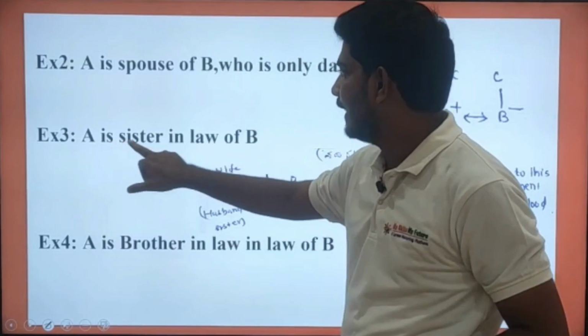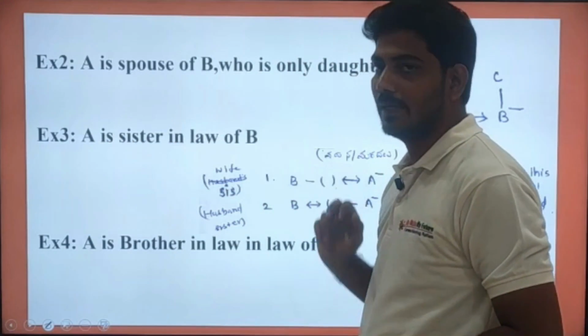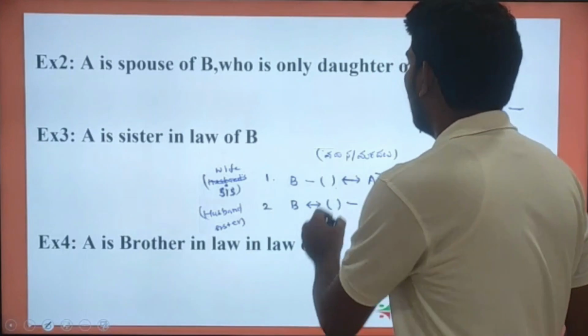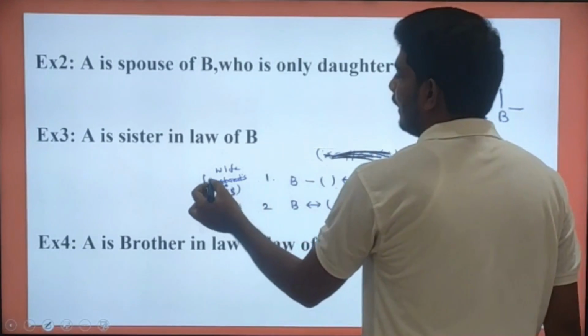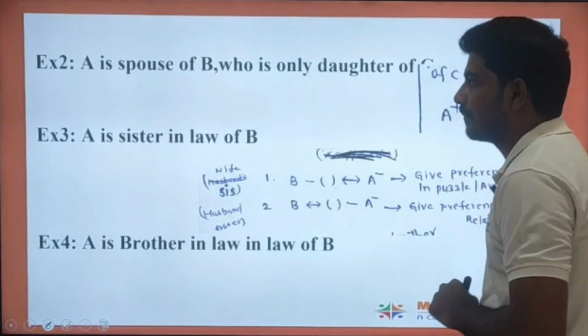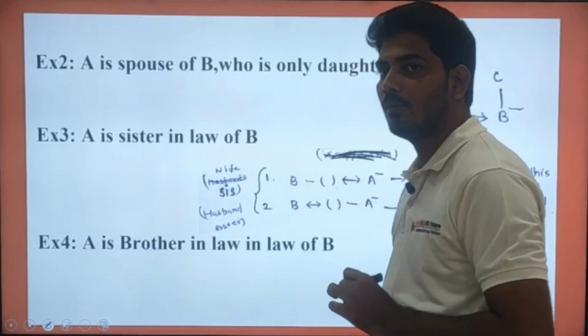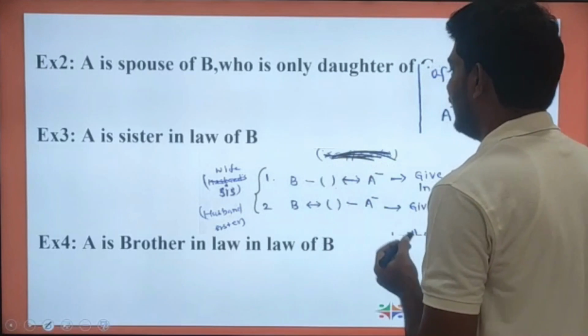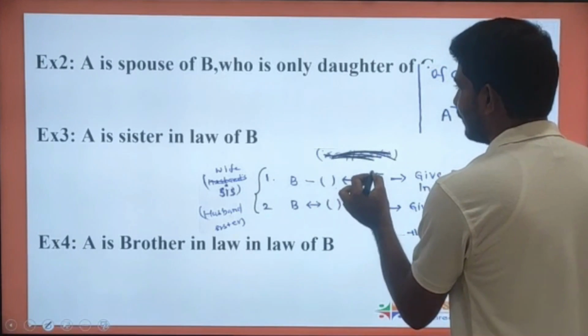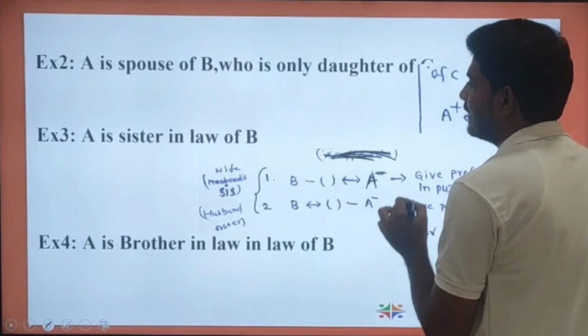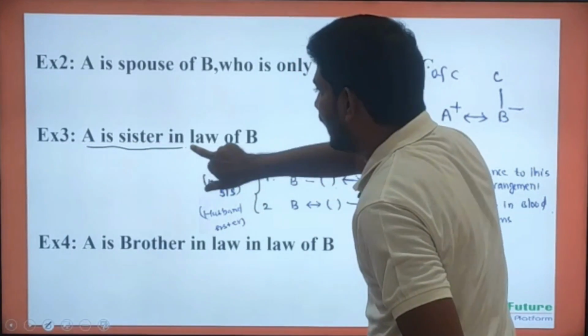See here, A is the sister-in-law of B. For this we have two possibilities. Suppose A is the sister-in-law, which means A is a female person.